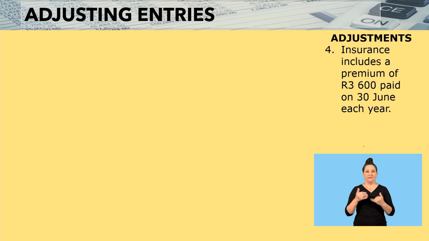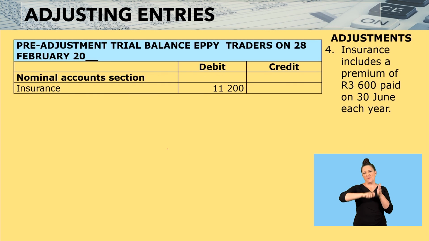Adjustment number 4 then reads, insurance includes a premium of 3,600 paid on 30 June each year. So what we have here is the insurance amount of 11,200. Our financial year is ending in February, and if it ends in February, that simply means it began in March.